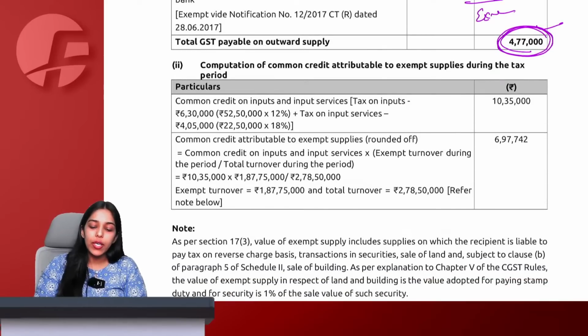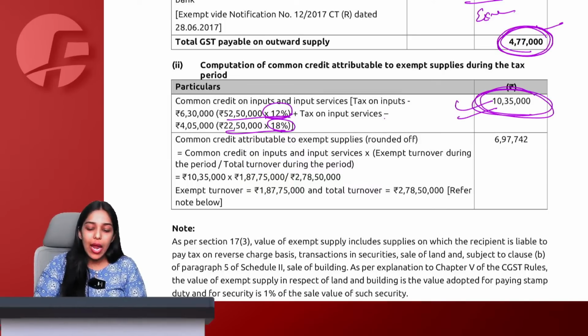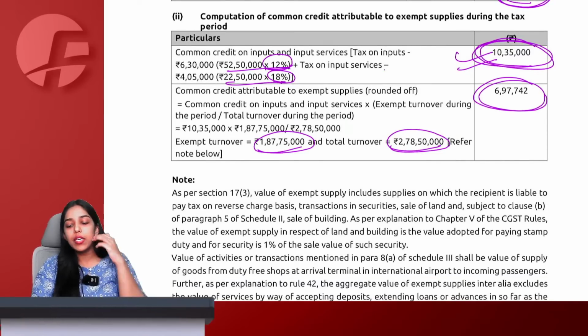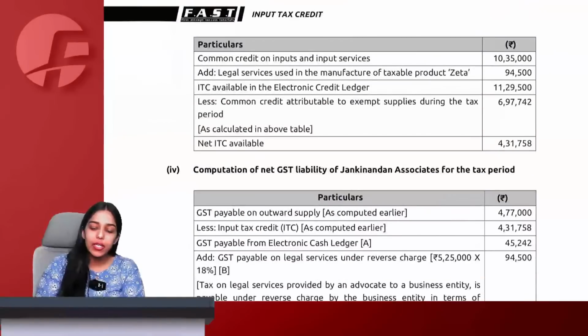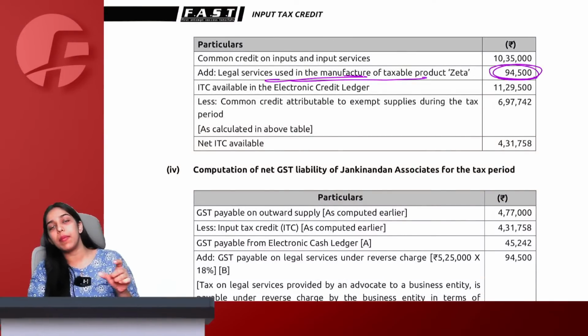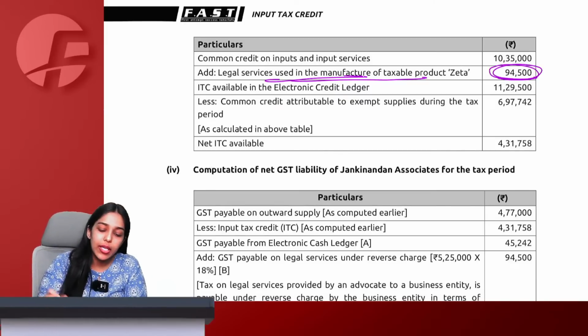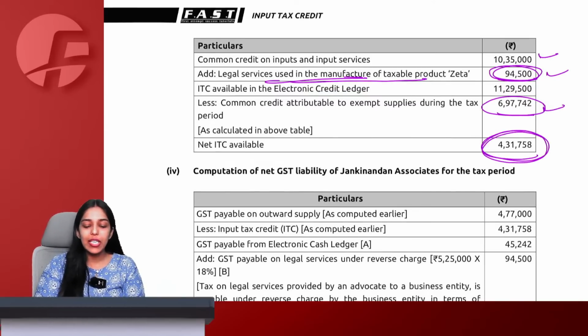Then I simply calculate: input into 12%, input service into 18%. This is my total common credit. Yes. And exempt turnover we calculated, total turnover we calculated, so this will be the reversal. After reversing this from the total common credit, this will be eligible, plus whatever I have paid under RCM. Legal service, whatever I have paid under RCM for Zeta, full ITC will be available because it is not common, it is particularly pertaining to taxable supplies only. So we will say common credit plus legal minus, we will do this into E by F amount. This will be my eligible ITC.